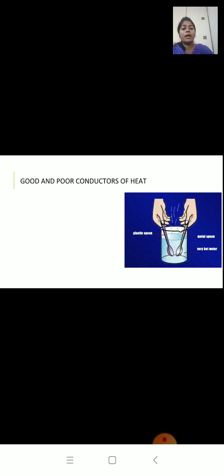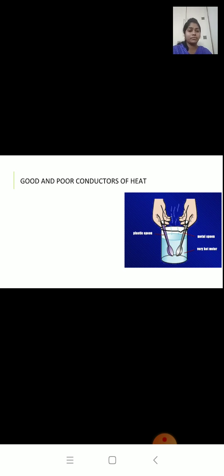Now in this picture you can see there is a beaker containing hot water. In this beaker there are two spoons, one is a metal spoon and the other is a plastic spoon. After some time, when you touch the top end of the metal spoon, it feels somewhat hot. But when you touch the top end of the plastic spoon, it does not feel hot.